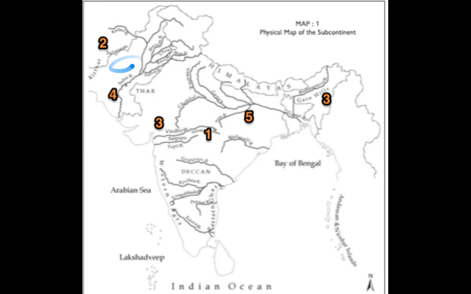Second is the Suleiman and Kirthar hills. This was one of the areas where agriculture is known to have started. So they started with wheat and barley. Wheat is gehu and barley is jau.